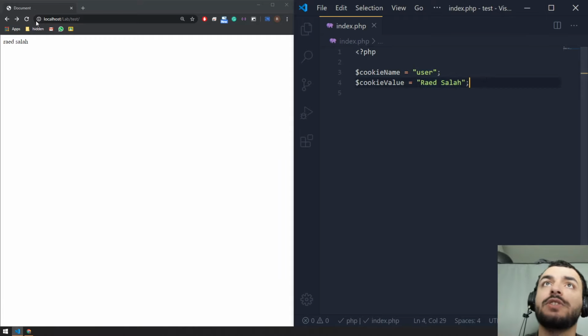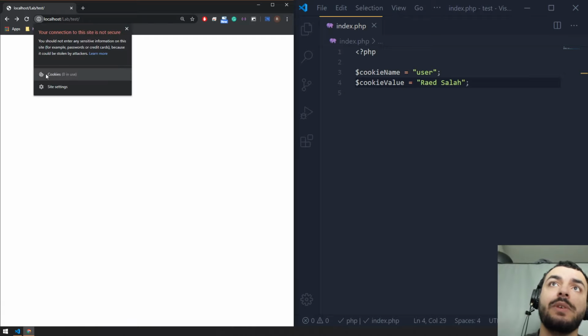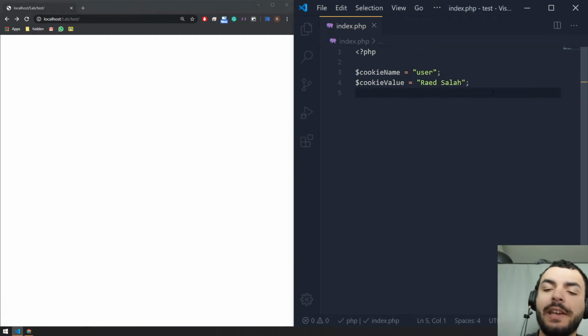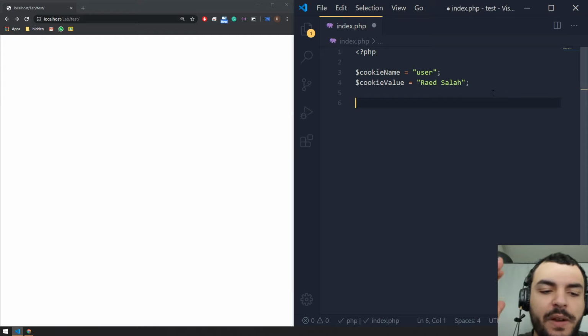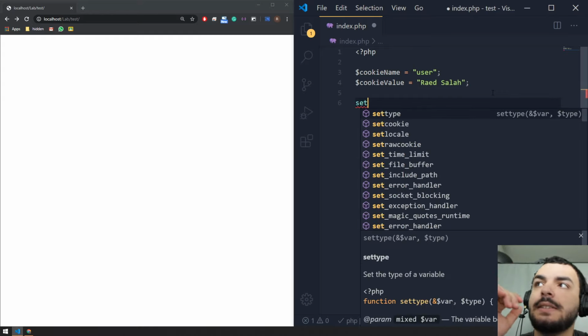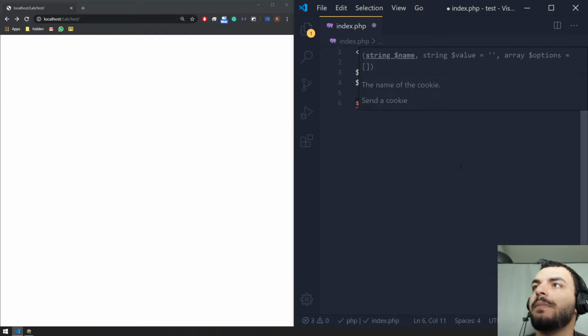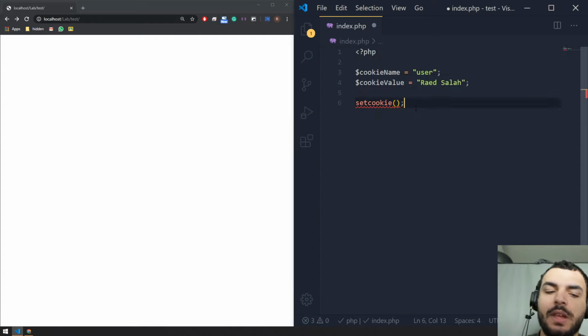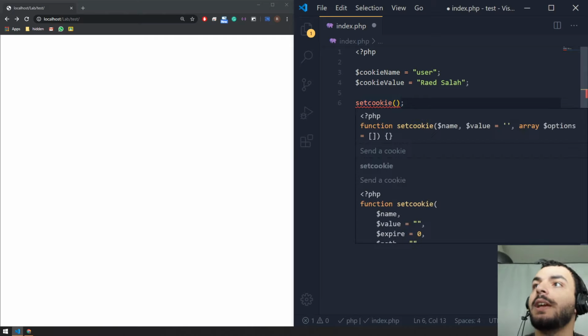So how do we store this cookie? Right now, if I Control S, refresh, of course nothing's over here, and we don't see any cookies, right? So how can I create my cookie? Well, there is a predefined function that exists in PHP known as setcookie. So let's create this. And if you're using VS Code, I want you to press Control and hover over setcookie, and there you go.